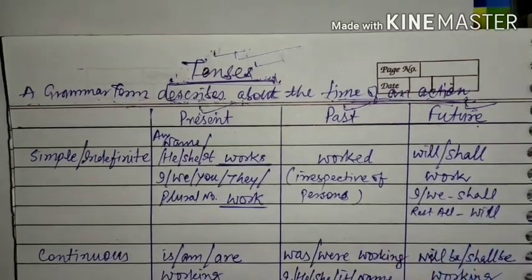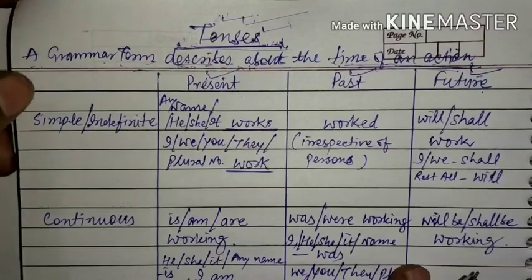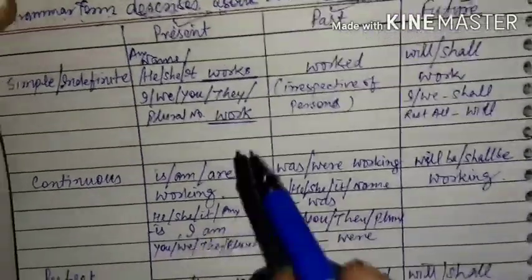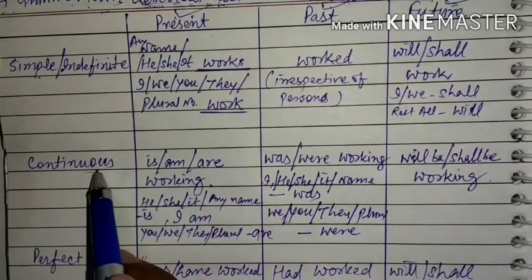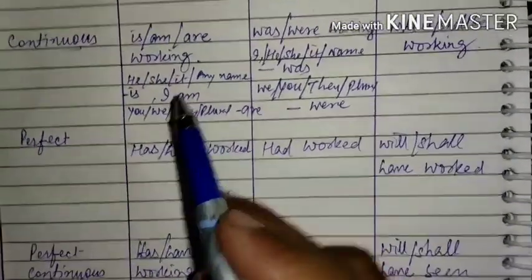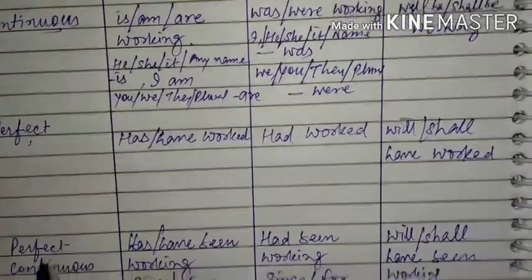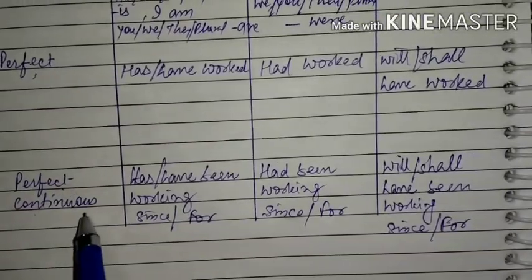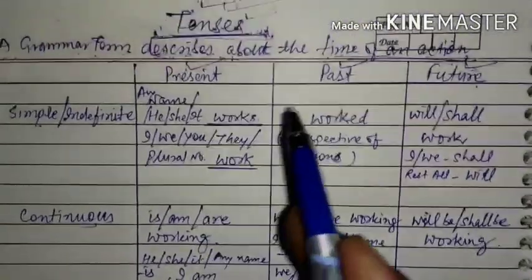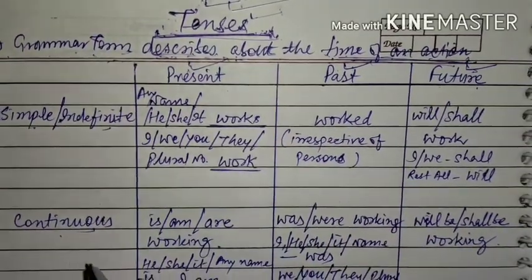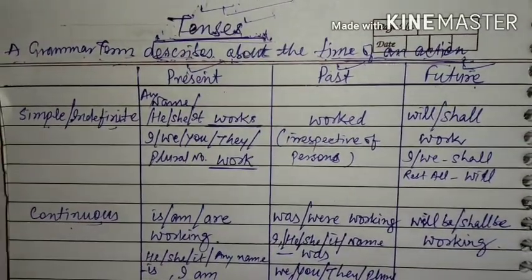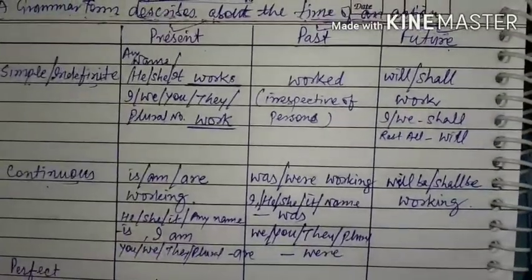Okay, so all three tenses have four parts each, that is present indefinite or present simple, present continuous, present perfect and present perfect continuous. Similarly, past indefinite, past continuous, past perfect, past perfect continuous.